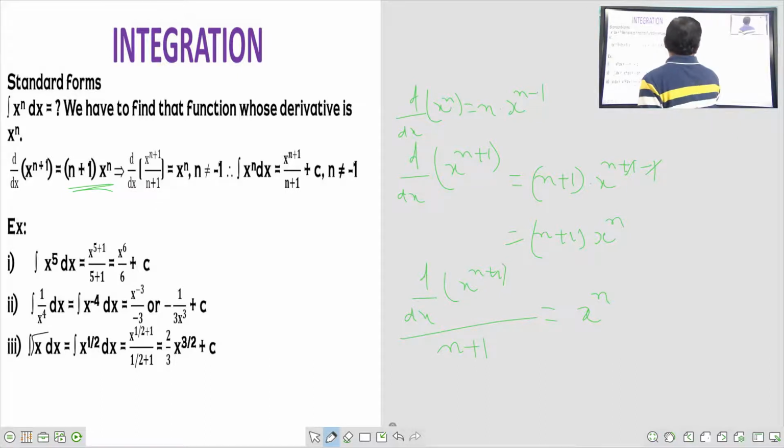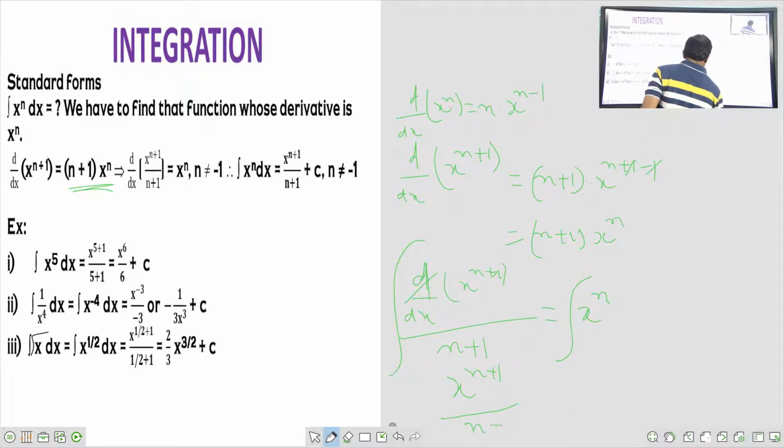If I take the integral symbol here, this will get cancelled. In this way, integral x to the power of n is equal to x to the power of n plus 1 by n plus 1 plus c.